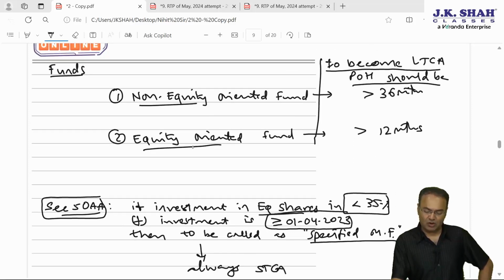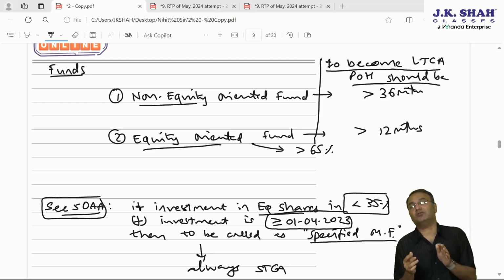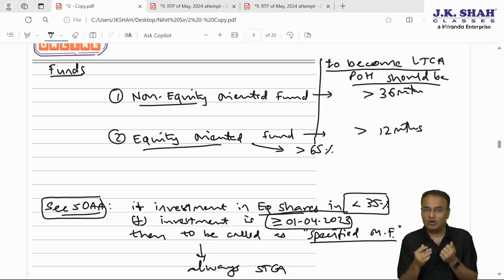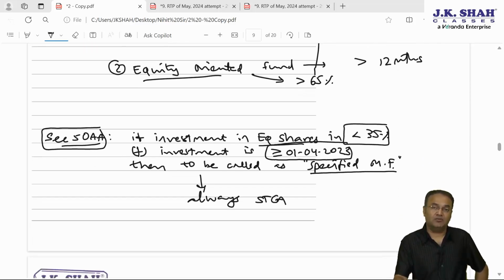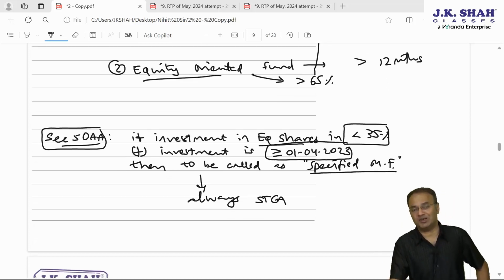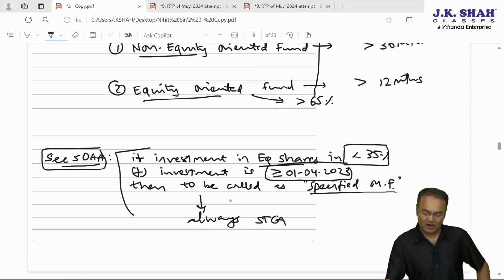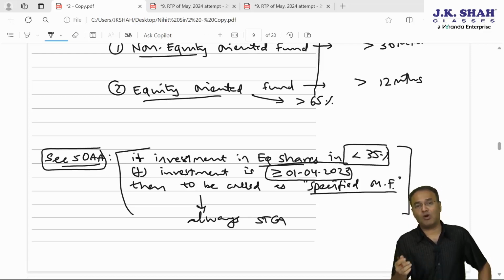Naturally, if it is equity oriented, that means investment is more than 65% out of total investable funds. More than 65% of the funds are invested in equity, or that is how it is called equity oriented fund. Up to 65% is invested, it will be non-equity, and within non-equity oriented, if less than 35% is invested in equity shares, it will be called as specified mutual fund. Concept of specified mutual fund has been introduced recently with effect from financial year 23-24. Your attempt onwards, yours would be the first attempt.